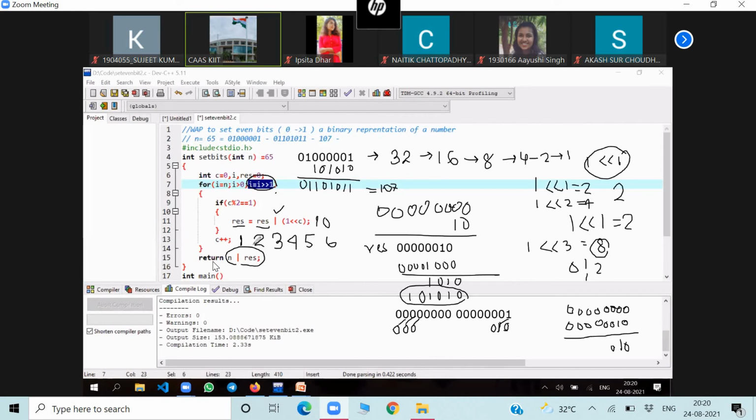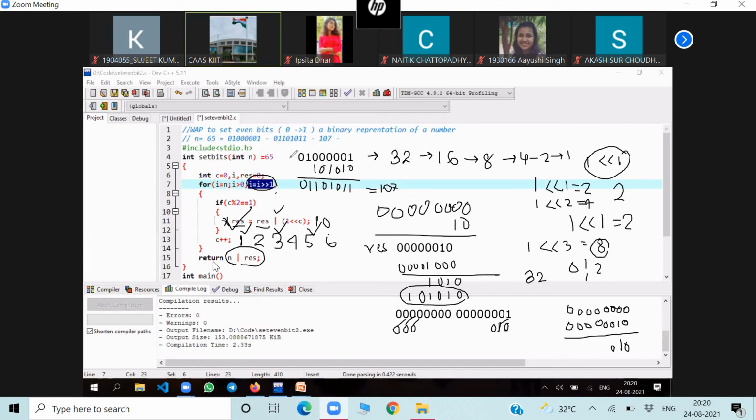This part will be executed for 1, for 3, for 5. So it will be 1 0 1 0 1 0. Here, 1 double less than 3 is 8. 1 double less than 5 is how much? 32. That means 1 0 0 0 0 0. So it will be 1 0 1 0 1 0 finally. I'll get the RES value as 1 0 1 0 1 0.